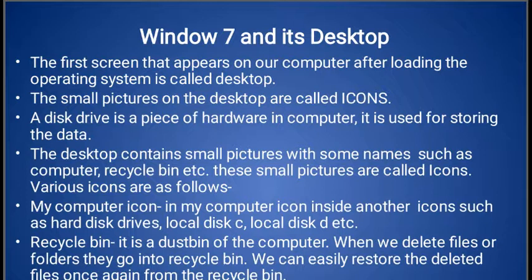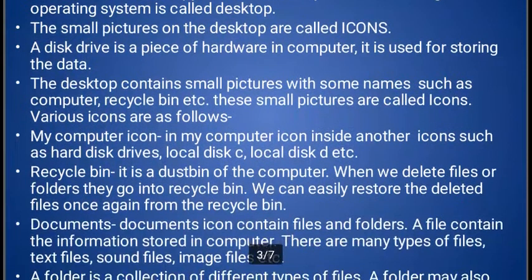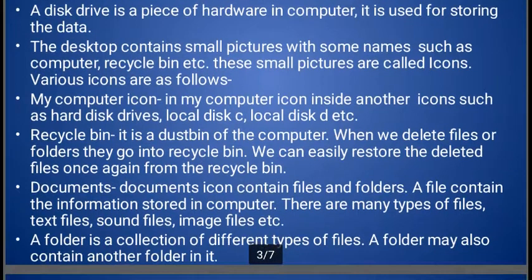Various icons are as follows. The first icon is the My Computer icon. In the My Computer icon there are other icons such as hard disk, Local C, Local D, etc. Recycle Bin is just like a dustbin of the computer. When we delete a file or folder, it goes into the recycle bin. We can easily restore the deleted file once again from the recycle bin.